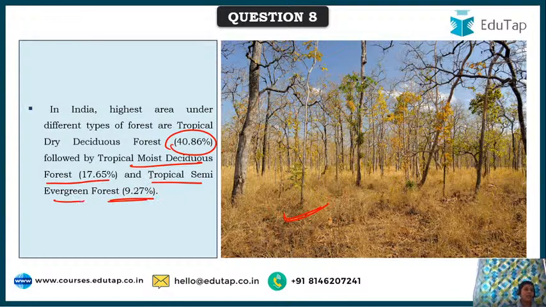Tropical semi evergreen forest has a mix of deciduous trees as well as evergreen trees. So this is about the type of forest, deciduous or evergreen or semi evergreen.